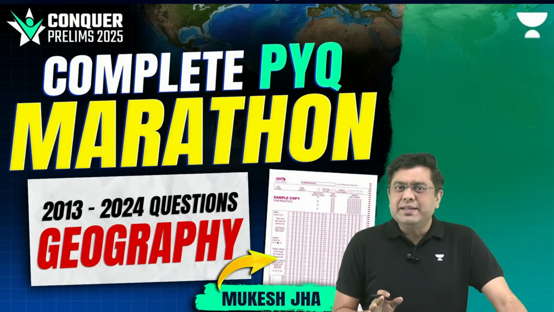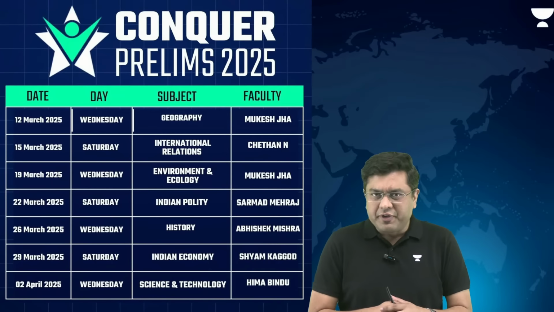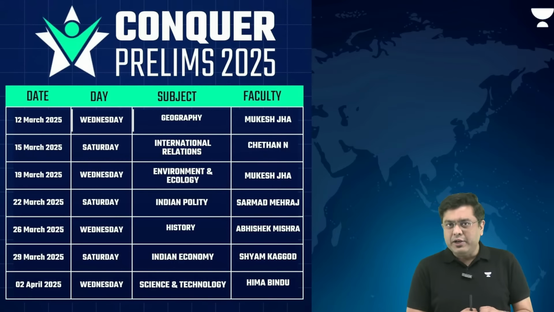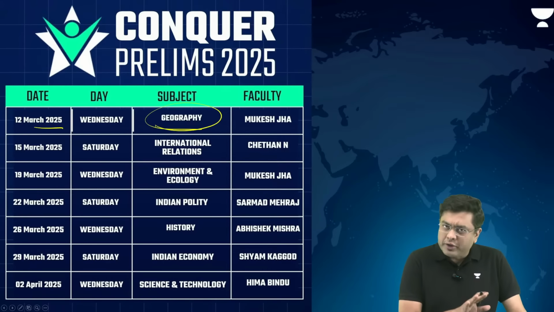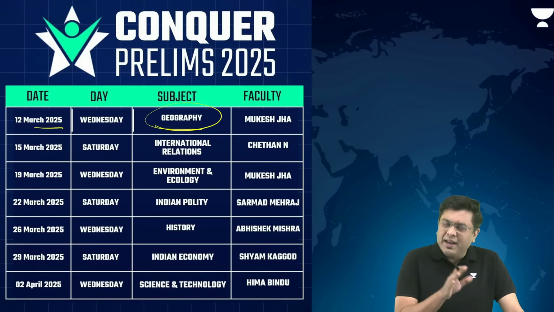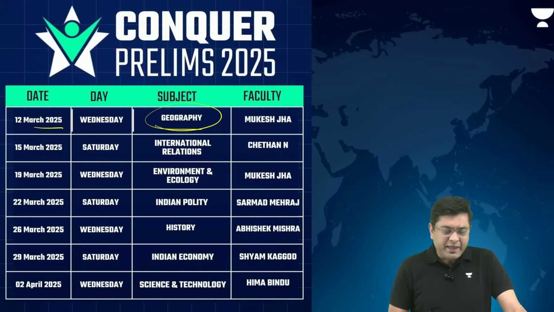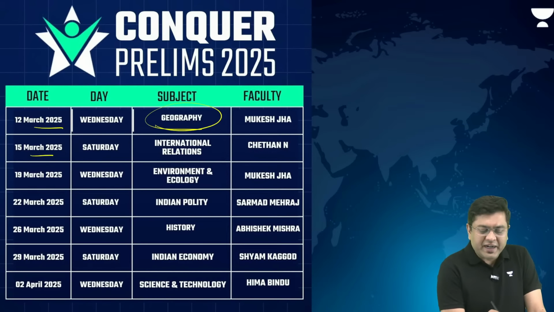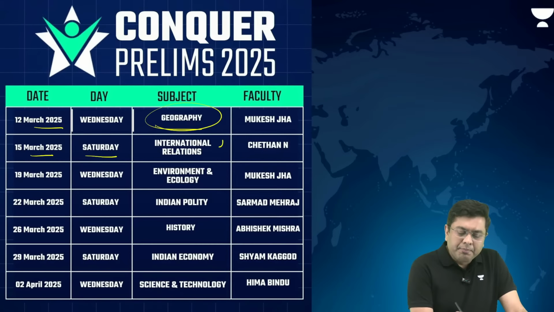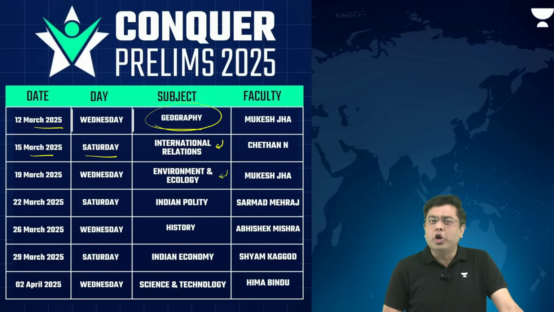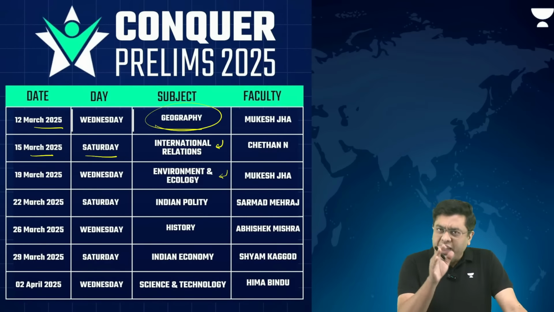Now, in this entire stage, we shall be covering all the various different subjects, and you can take a look at the schedule here. Today, we are going to have a complete discussion of geography for the past 11 years, analyzing the various topics which have been asked. Then on the 15th of March, Saturday, we are going to have a discussion of IR by Chetan Sir. Then next Wednesday, again, environment and ecology discussion along with the analysis of the protected areas and so on.